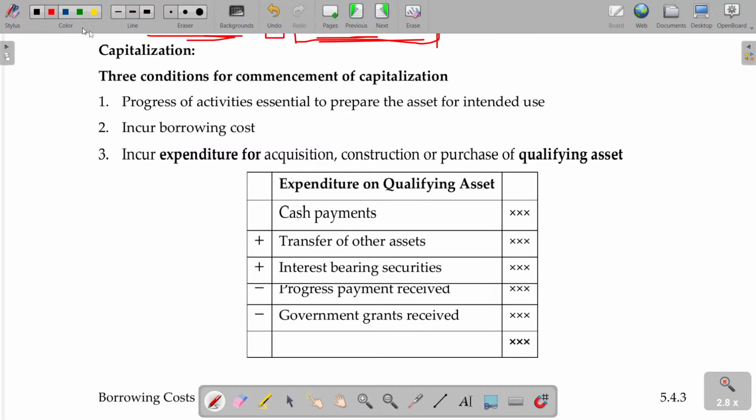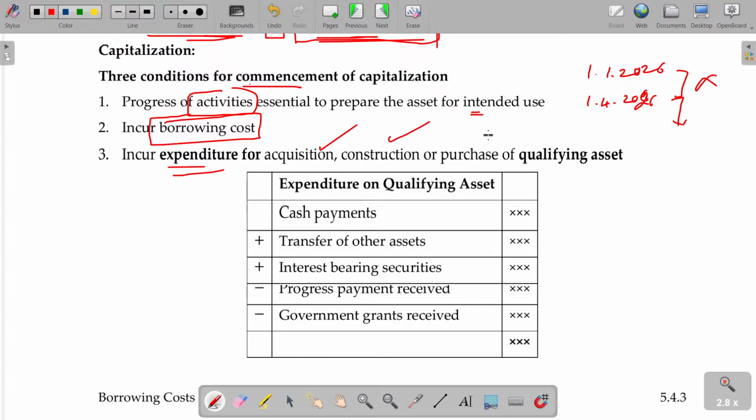Capitalization. Three conditions for commencement of capitalization. One is you need to incur the borrowing cost, and activities essential to prepare the asset for intended use are ready. You are working on construction. Construction also started, borrowing is also started. So construction being 1/1/2026, borrowing being only 1/4/2026. Then when can you capitalize the interest? Only from this date. Okay, because there is no borrowing cost here, you cannot capitalize.